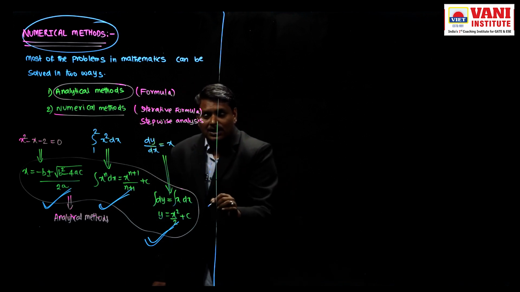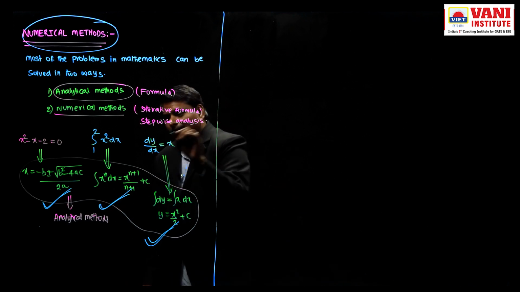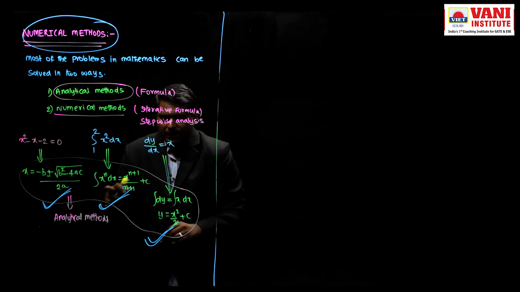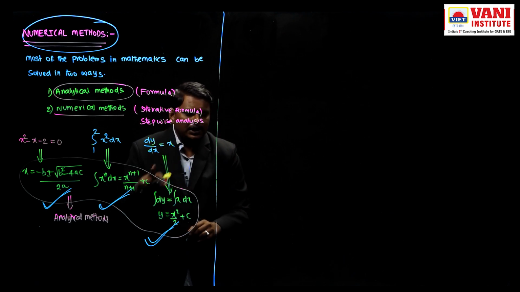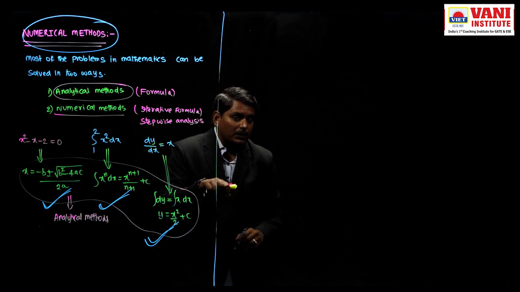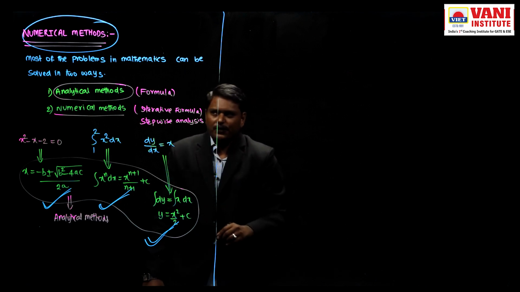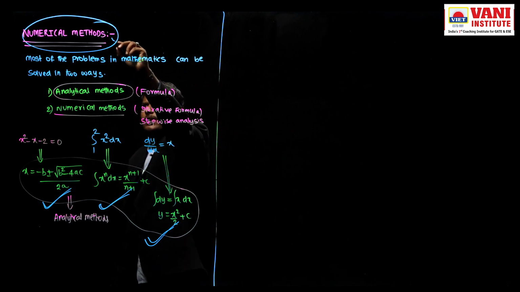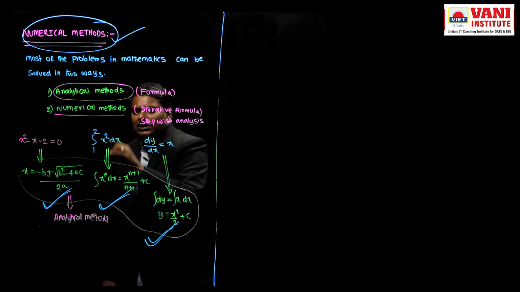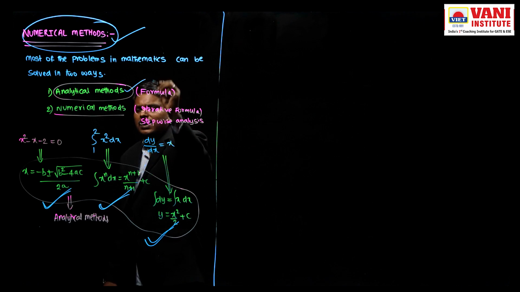What are the advantages of numerical methods over analytical methods?